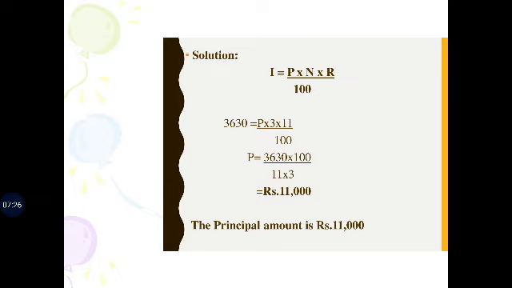So the principal P is equal to 3,630 divided by 100, so it transfers to multiply by 100: 3,630 into 100 divided by 11 into 3. So multiplication goes to division, 11 into 3. Cancel, and we get the value of the principal amount, rupees 11,000. The principal amount is rupees 11,000.